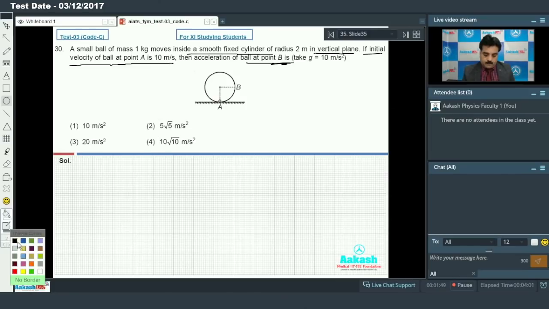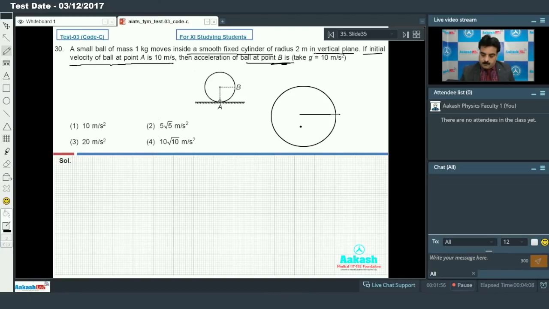So first I am going to draw the diagram. Suppose this is the setup. As per the question, the initial speed is 10 meter per second at point A, and if I go to point B, there is one acceleration toward the center, that is centripetal acceleration, and this is the direction of velocity at point B. There is another acceleration that will act, that is acceleration due to gravity.